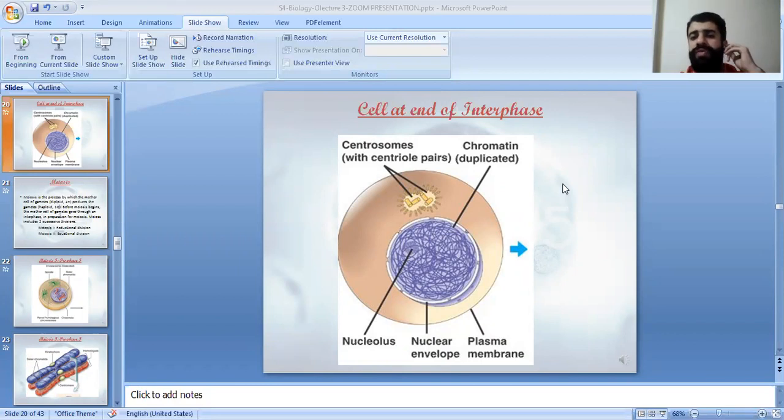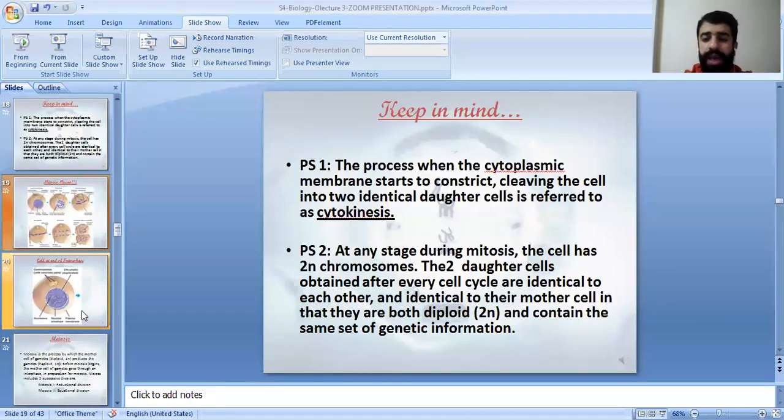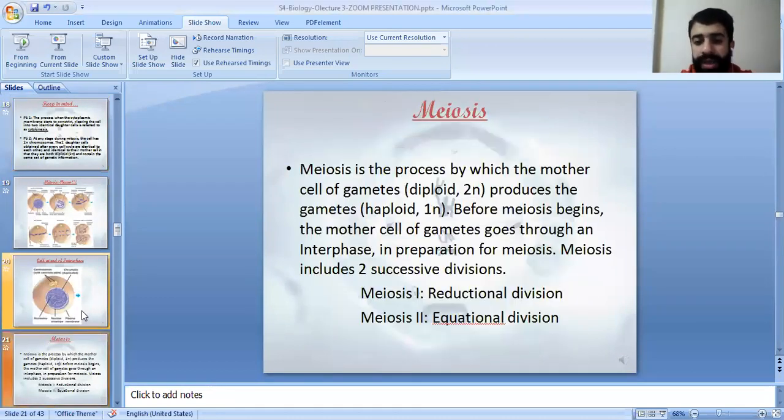Now we're going to move to the meiosis. So interphase is similar to any interphase, but you have to know that interphase in meiosis occurs only once. So let's start first with meiosis. Meiosis is a process by which the mother cells of gametes will produce gametes. So the mother cell of gametes is diploid, it's 2N, and produces the gametes, haploid 1N.